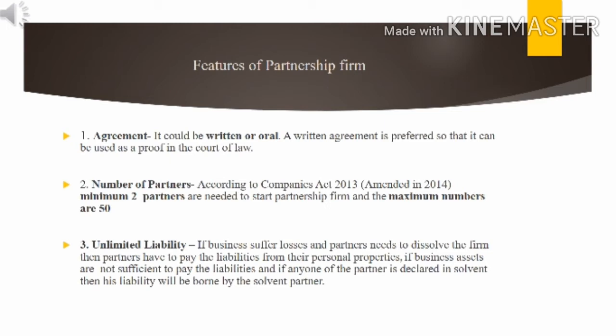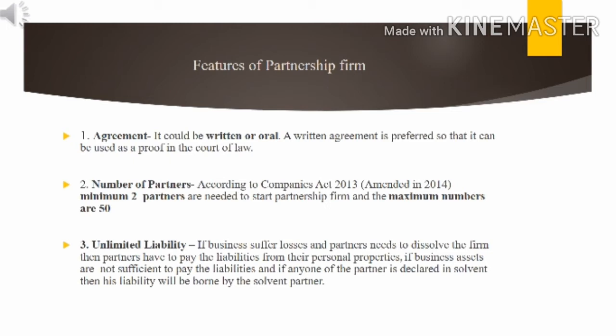The second feature of partnership, that is number of partners. So according to the Companies Act 2013, minimum 2 partners are required to start the partnership business and the maximum numbers are 50. So for objective type question, you have to remember that minimum 2 numbers are required to start a partnership business and maximum 50 numbers are allowed. Then one more point important for your objective type question, that is agreement may be written or oral form.